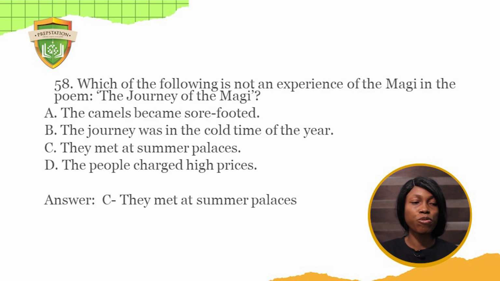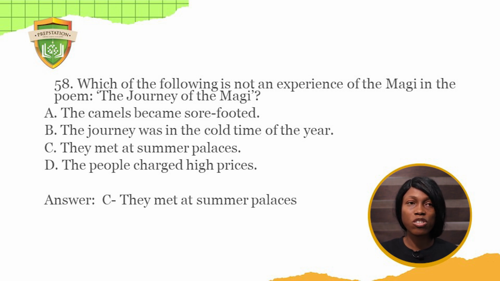58. Which of the following is not an experience of the Magi in the poem The Journey of the Magi by T.S. Eliot? A, the camels became sore-footed. B, the journey was in the cold time of the year. C, they met at summer palaces. D, the people charged high prices.